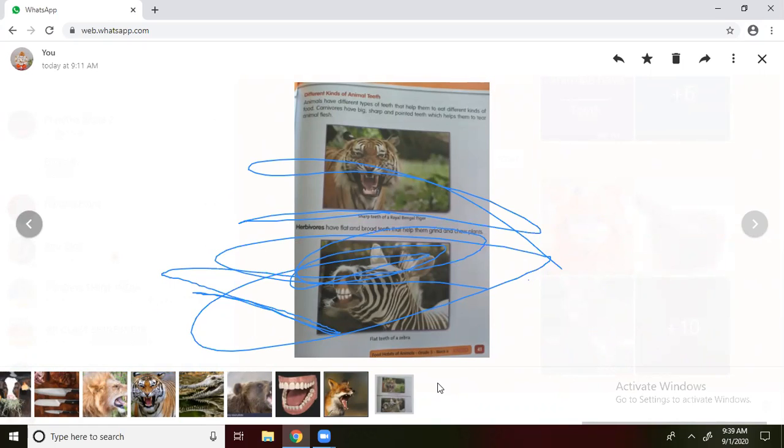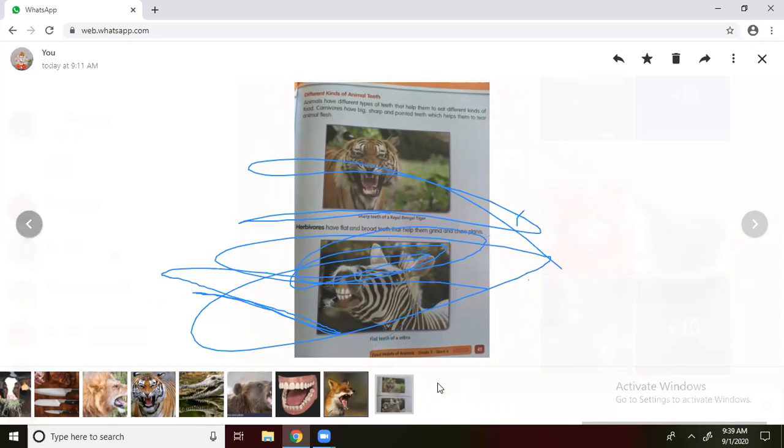Animals have different types of teeth that help them to eat different kinds of food. Already we have learned about herbivores, carnivores and omnivores. Today we are going to know about the teeth and what type of food they eat. Herbivores are different from carnivores, and carnivores are different from omnivores.